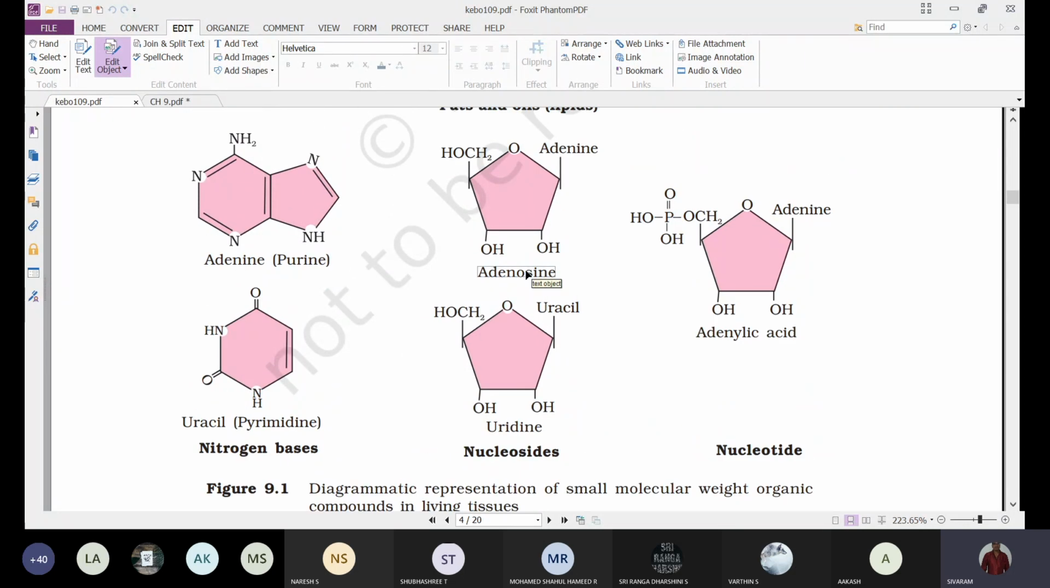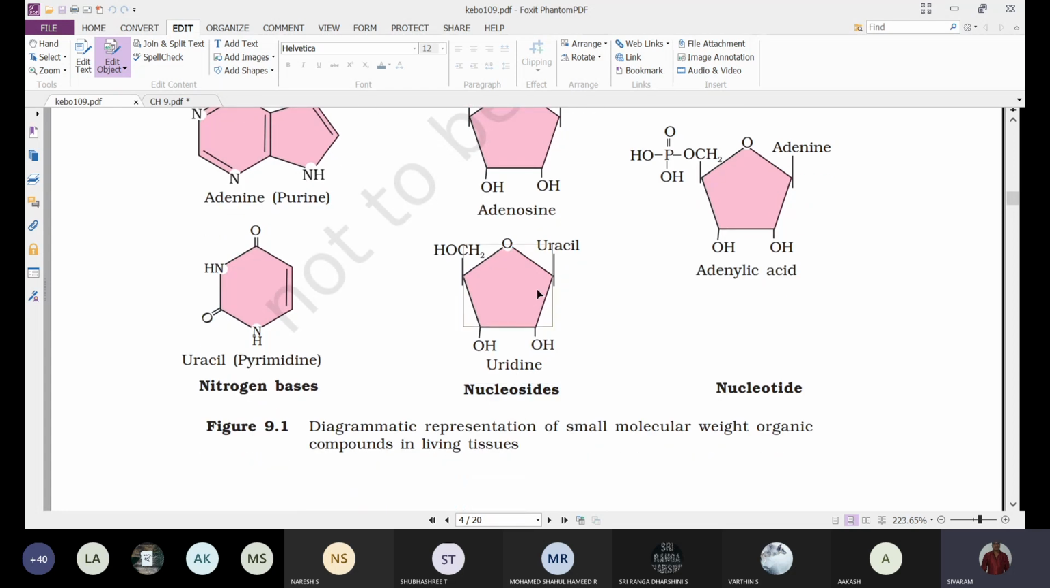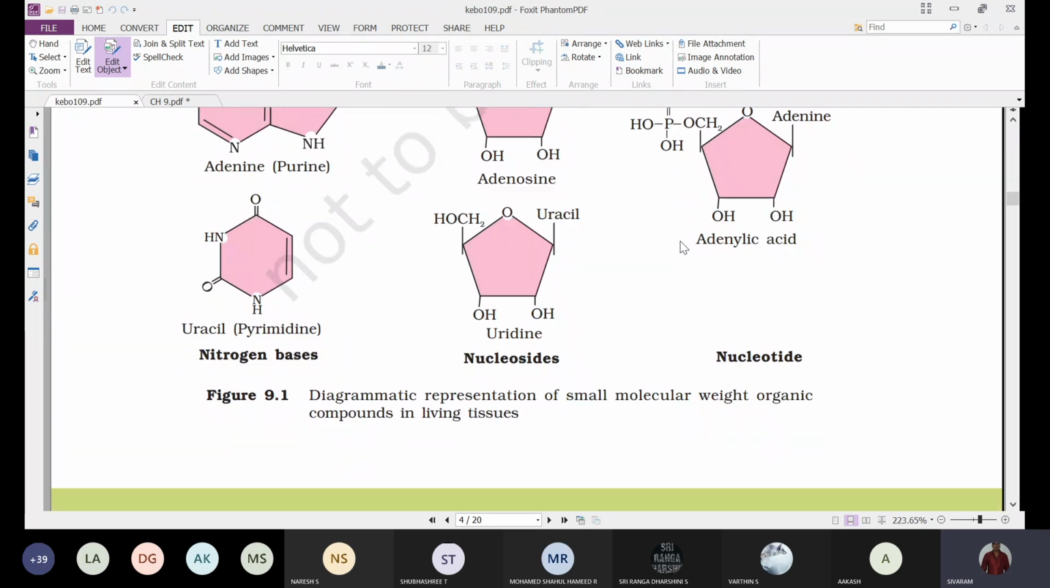Next, adenosine. This is ribose, and this is one nitrogen base, which binds with the ribose to form adenosine. Like this, uridine: when uracil binds with the ribose, we call it uridine. These two are nucleosides. Finally, the ribose with adenine is a nucleoside, and this nucleoside binds with the phosphate to form a nucleotide molecule with the help of an ester bond.